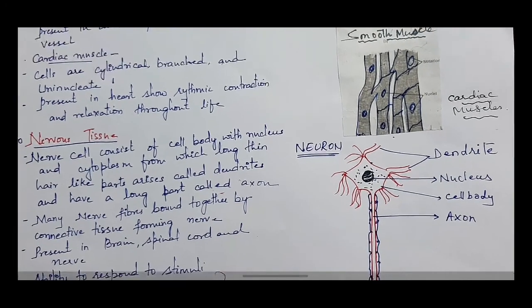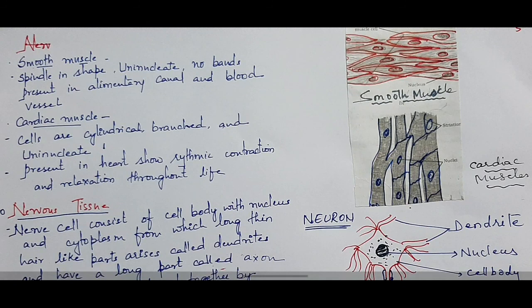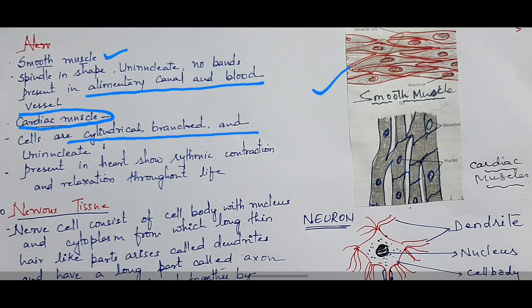Smooth muscle: the cells are spindle in shape, uninucleate, with no bands, present in the alimentary canal and blood vessels. The food is moved in the alimentary canal and the blood is moved in the blood vessels due to the activity of the smooth muscle. Next, the third type of muscular tissue is the cardiac muscle. Cells are cylindrical, branched and uninucleate. They are very fine fibers. Present in the heart, they show rhythmic contraction and relaxation throughout life. So this is about the muscular tissue.